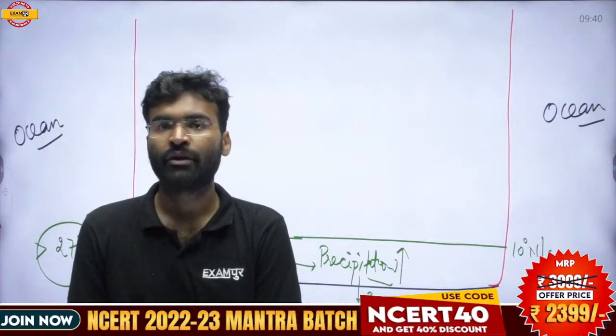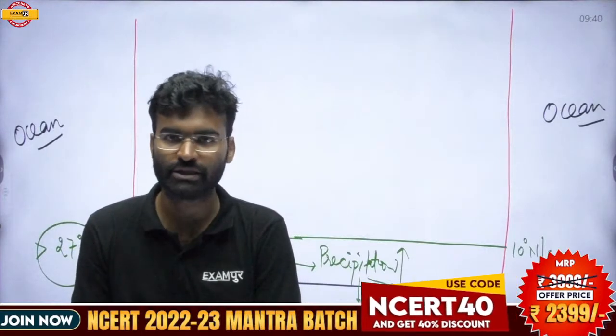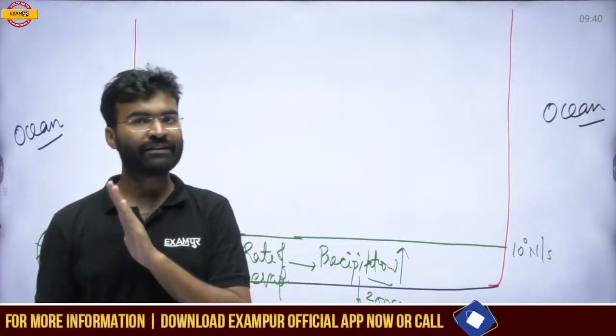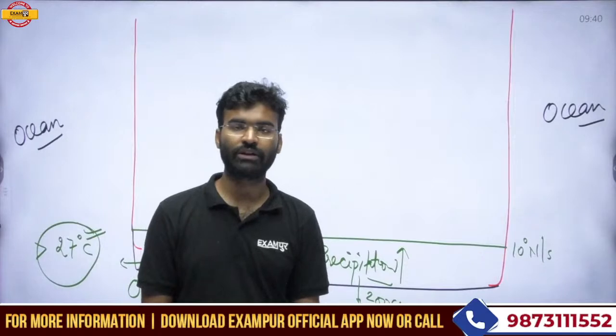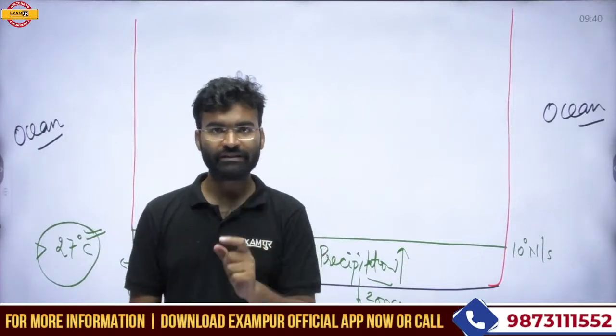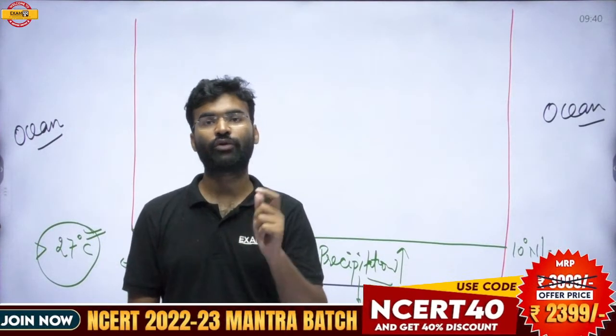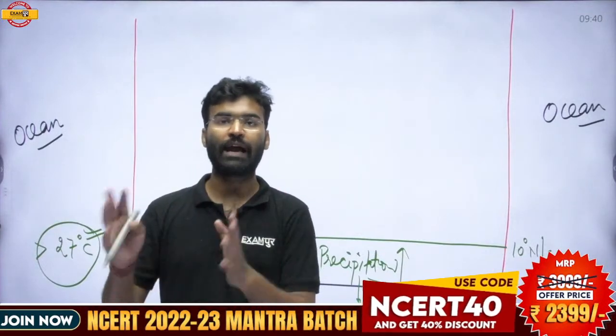That means this is a very high rate of precipitation in this zone. So there is no deficiency of water found in this zone. If there is no deficiency of water, that means the supply of water for the vegetation is relatively high.